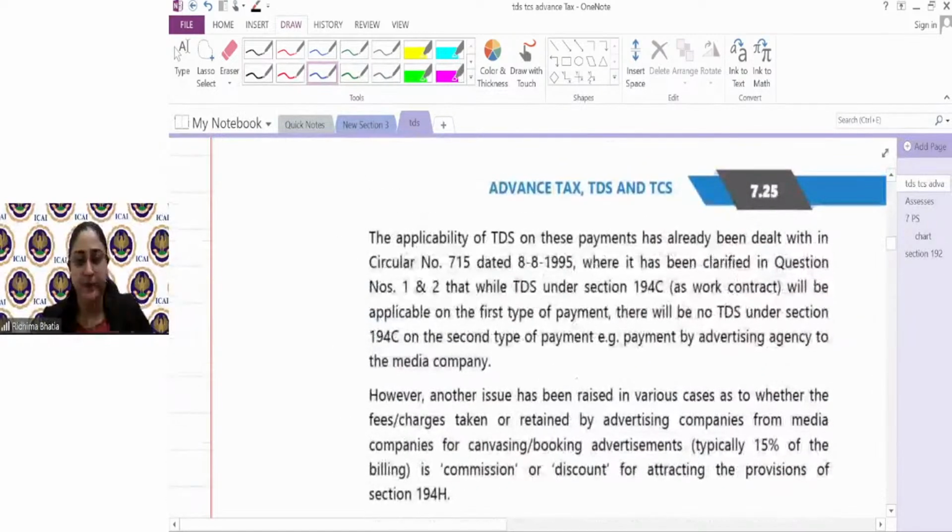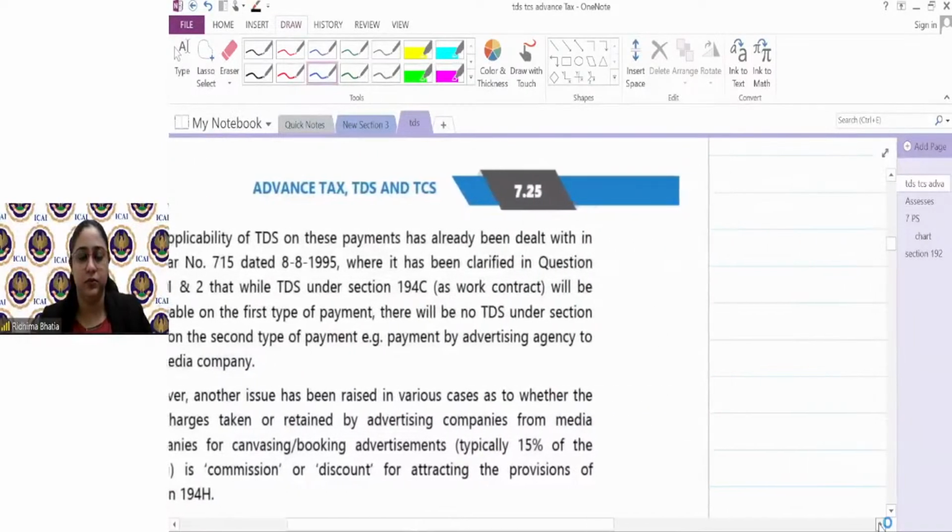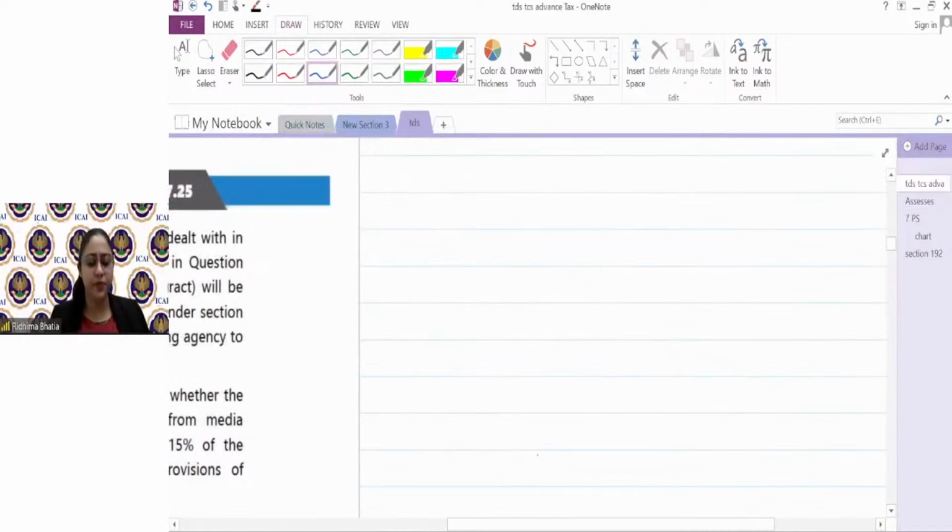Okay, now two types of circulars I will discuss. Please guys focus here.